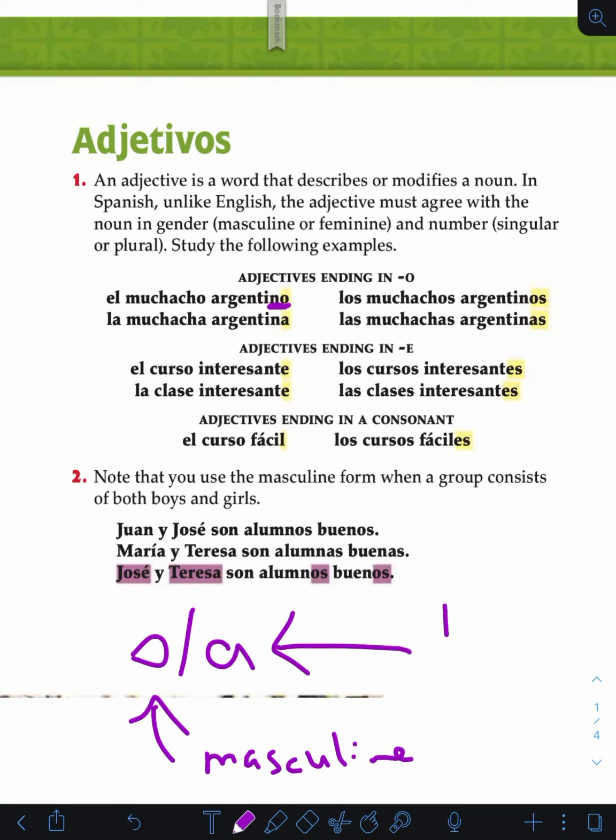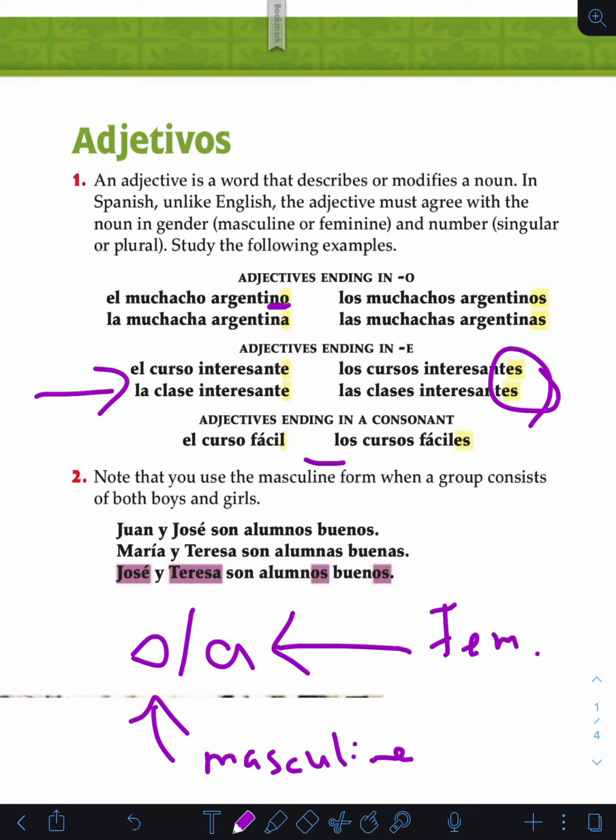And the A is feminine. El curso interesante would be the same as la clase interesante. So adjectives that end in E don't change, but adjectives that end in O have to change to either O for masculine or A for feminine.